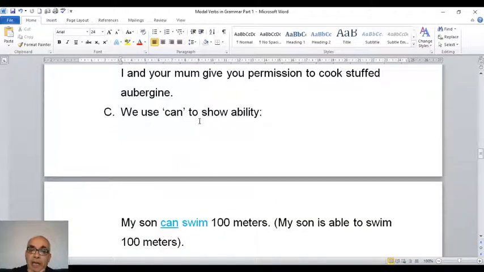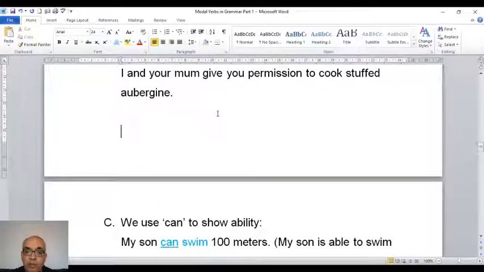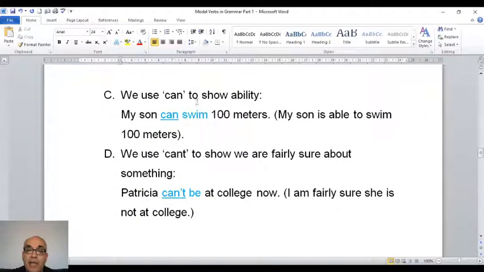We can use can to show ability. So maybe we can put this on the next page. We can use can to show ability. My son can swim 100 meters. So what's the meaning of can swim? It means my son is able to swim 100 meters. So here can shows ability.